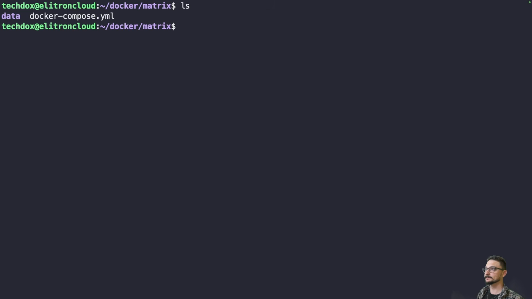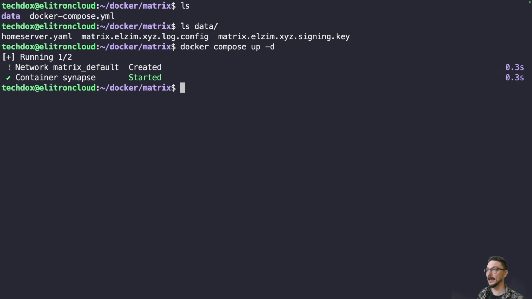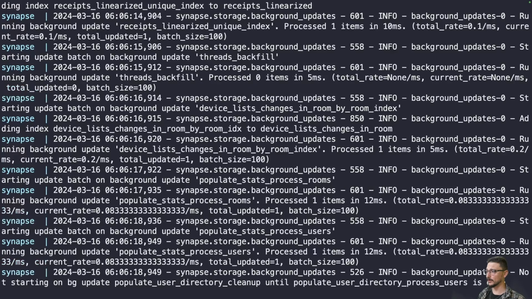So back on the server, we've got our data folder and we've got our Docker Compose. In our data folder, we have these files that have been generated for us, and we've added what we needed to the homeserver.yaml. Now, what we need to do is create our Cloudflare tunnel so we can actually make our Matrix server public. But before we do that, let's make sure this is up and running and we can access it locally. So let's do a docker compose up -d, which will deploy our server. And now let's check the log. docker compose logs -f, and everything looks to be booting up, which is great.